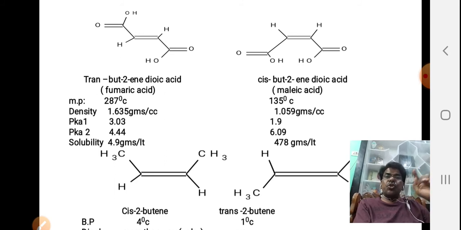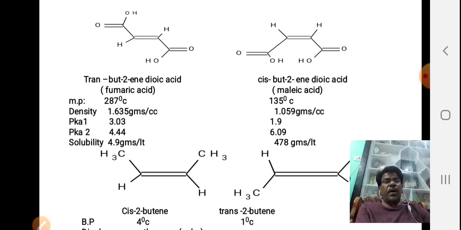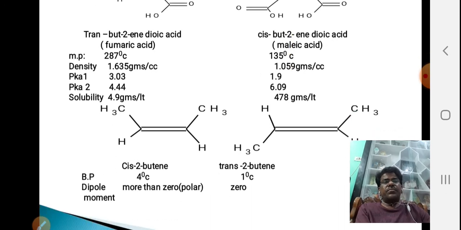These two compounds differ due to their orientation. Because of the hydrogen bond, sometimes the reactivity of the cis compound, that is maleic acid, may be more. For one or two reasons, sometimes the rate of the reaction will be different, but the compounds formed will be the same. Cis compounds are always more reactive than trans compounds, because the trans compound is more stable compared to the cis compound.